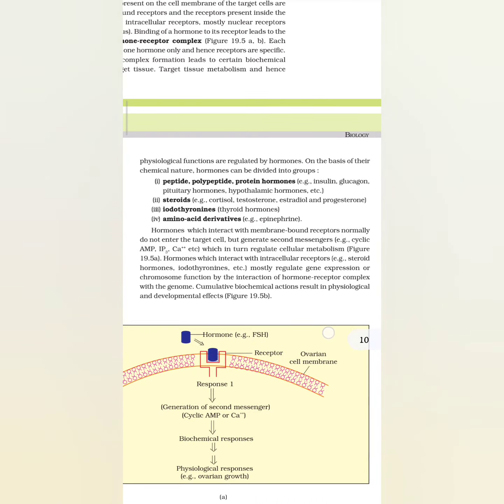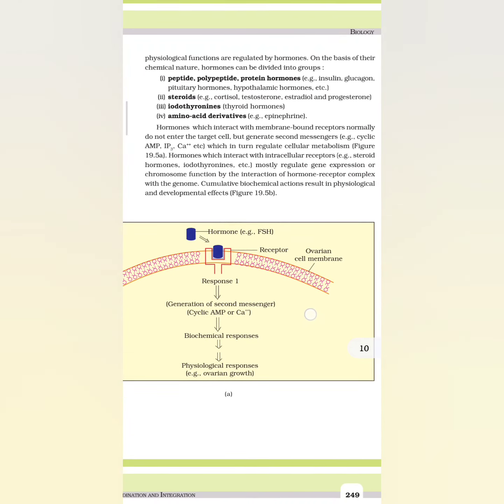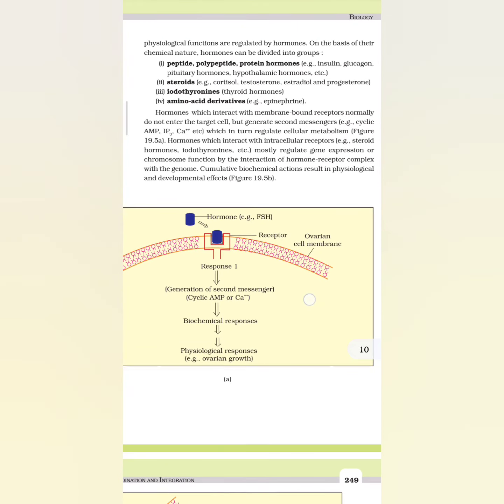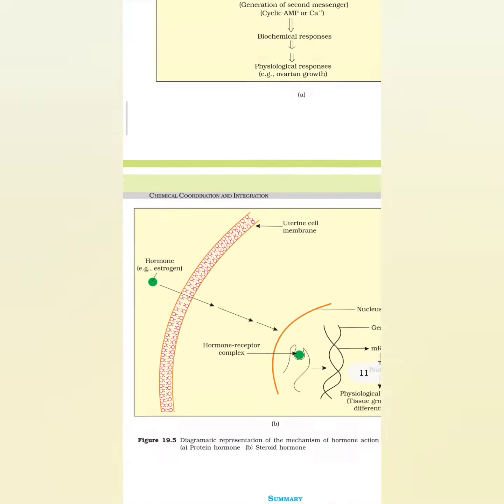Hormones which interact with intracellular receptors, example steroid hormones, iodothyronines, etc., mostly regulate gene expression or chromosome function by the interaction of the hormone-receptor complex with the genome. Cumulative biochemical actions result in physiological and developmental effects. Figure 19.5b.